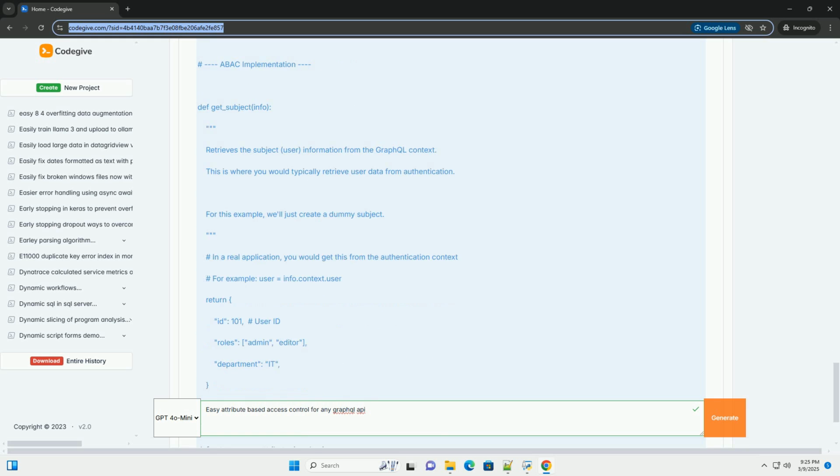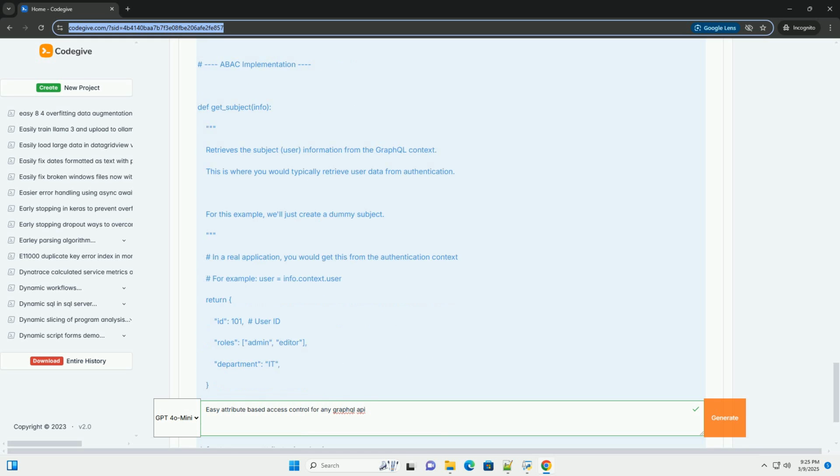4. Update the evaluate_policy function: modify the evaluate_policy function to query OPA. Explanation of the OPA integration: the evaluate_policy function now makes an HTTP request to the OPA endpoint. The request body contains the subject, resource, and action as input to the policy.